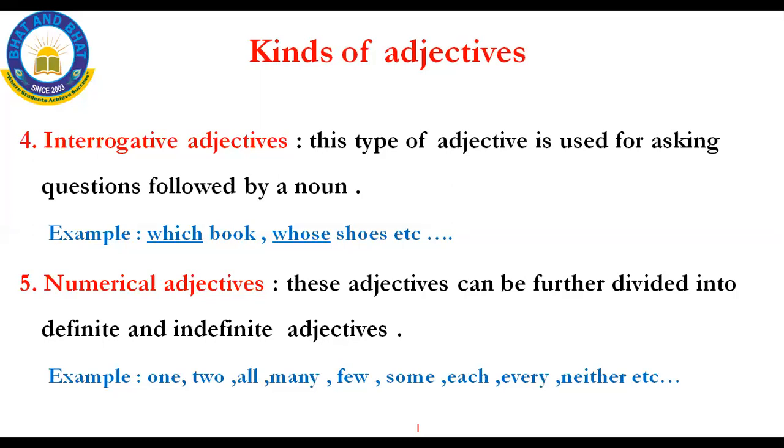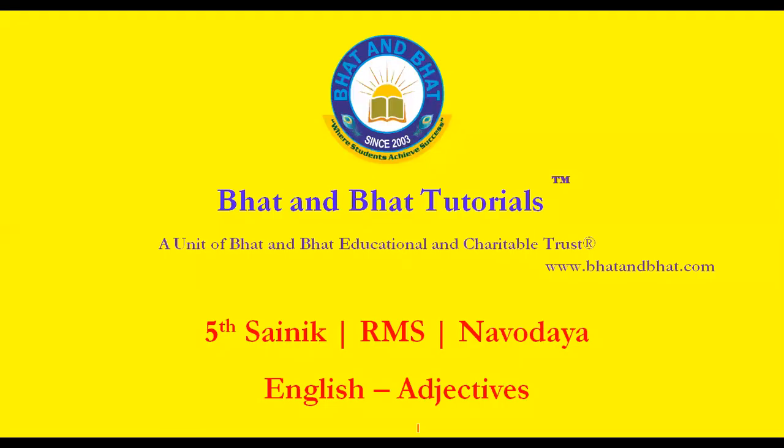See, so far you have learned the definition of adjective and the types of adjective, and there are 5 types of adjective: adjective of quality, adjective of quantity, numerical adjective, demonstrative adjective, and interrogative adjective. I hope you all understood. We'll recall once what the types of adjective are. First we learned the definition of adjective. Adjectives are the words which classify someone or something, and they give some information about color, size, shape, etc.